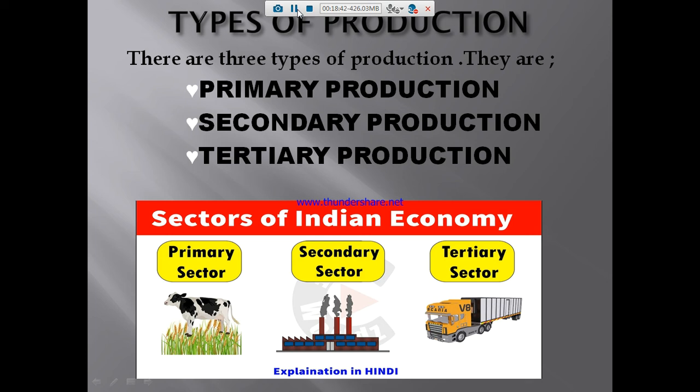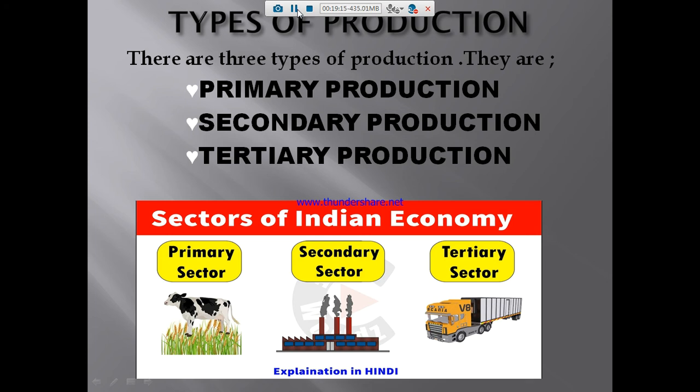Tertiary production. From the cow we are getting the milk, that is the primary sector. From the milk we are making some products, it's a secondary sector. That product needs to be consumed by the consumers. So how it is going to reach the consumer, how it is going to be taken over by the customer, that service is called tertiary production. Can you understand it?